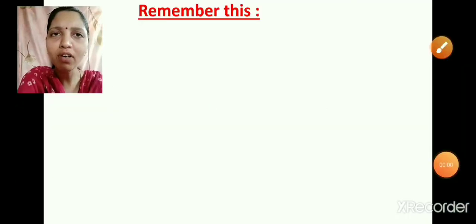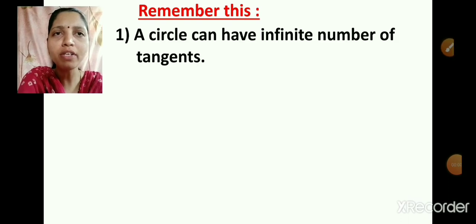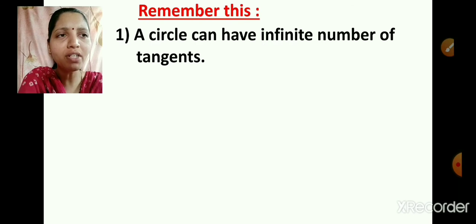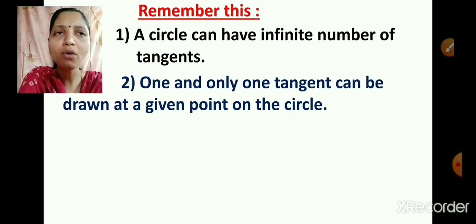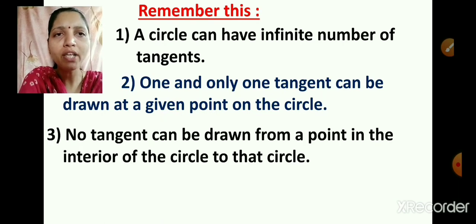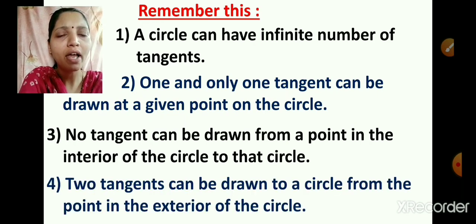So what we have learned today, let's try to summarize it in points. A circle can have an infinite number of tangents. Second point, one and only one tangent can be drawn at a given point on the circle. Third point, no tangent can be drawn from a point in the interior of the circle to that circle. And fourth, two tangents can be drawn to a circle from a point in the exterior of the circle.